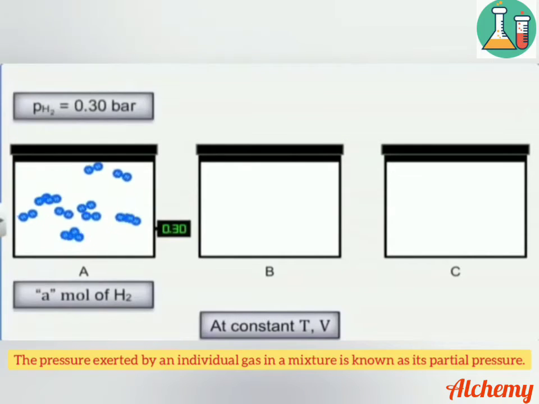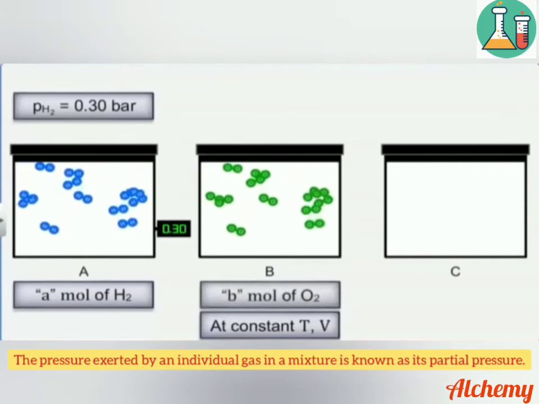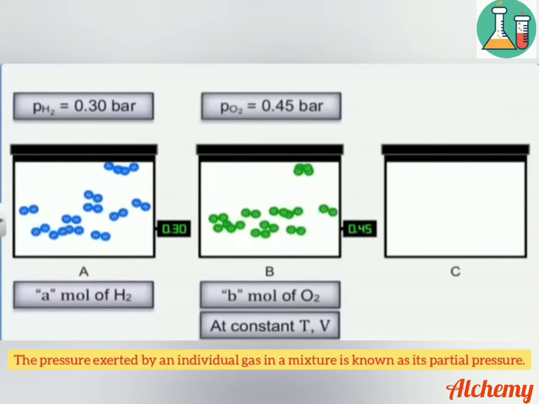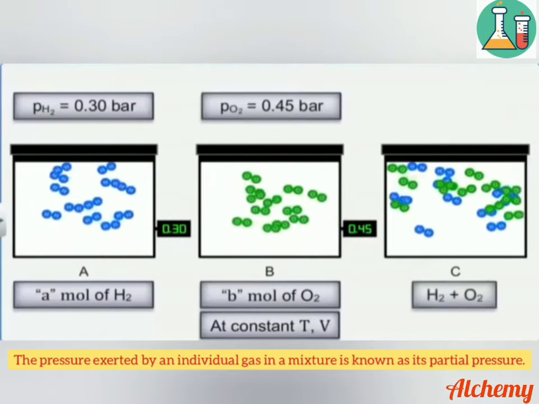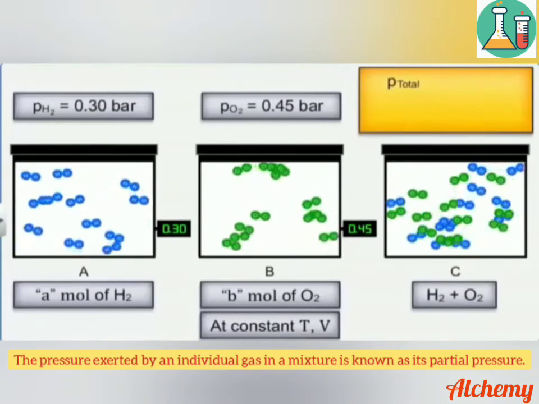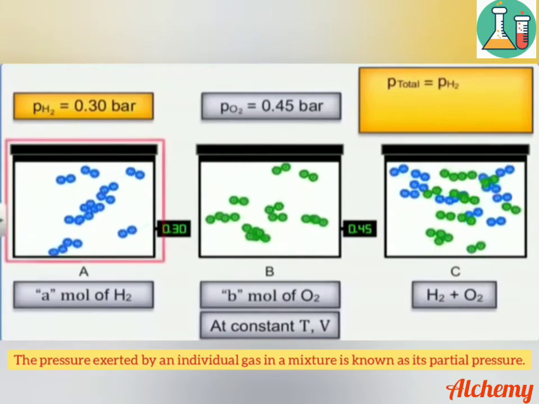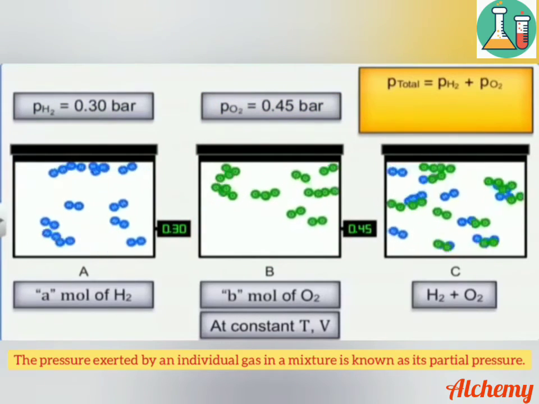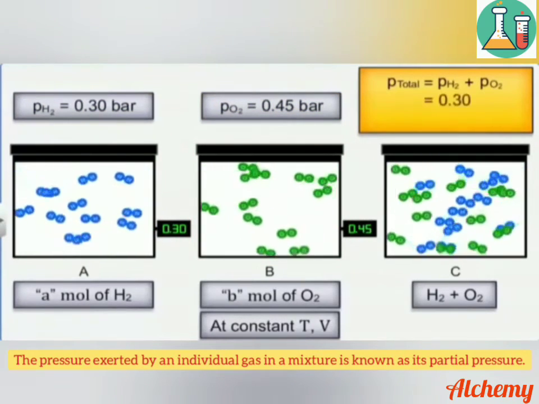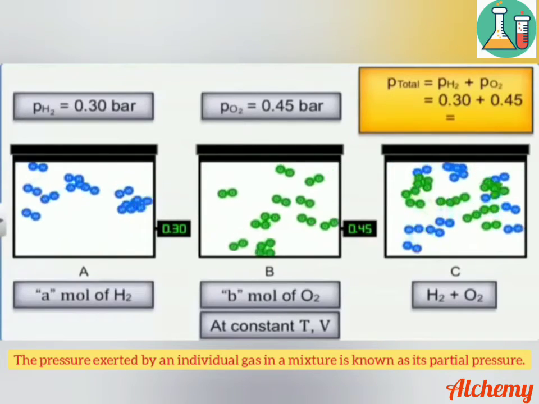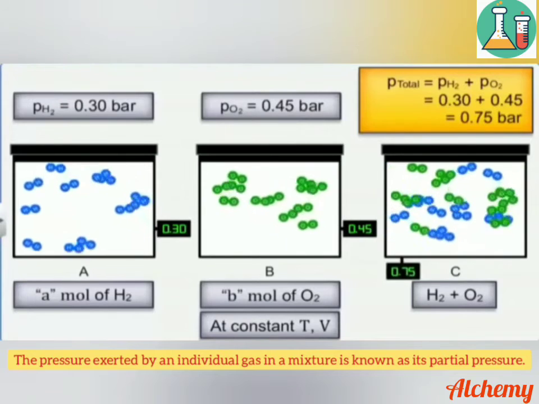For example, consider vessel A enclosed with A moles of hydrogen gas at constant temperature and volume with a partial pressure of 0.30 bar. Similarly, vessel B enclosed with B moles of oxygen with a partial pressure of 0.45 bar, and vessel C enclosed with A moles of hydrogen and B moles of oxygen at constant temperature and volume. Then, according to Dalton's law, the total pressure is the partial pressure of hydrogen plus the partial pressure of oxygen, that is 0.30 bar plus 0.45 bar. So the total pressure is equal to 0.75 bar.